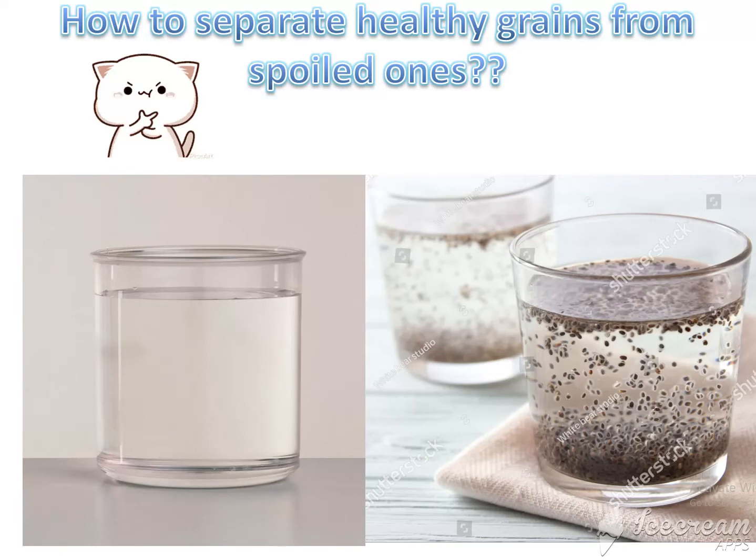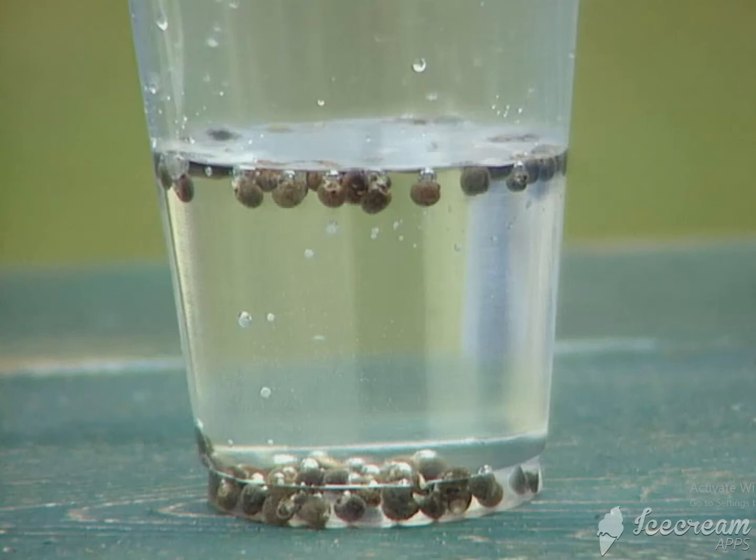This one you all know. First, take one small beaker, depending upon the quantity of the seeds. Fill the beaker with water, and put the seeds into the water. The healthy seeds settle down to the bottom of the beaker, and the unhealthy seeds float on the surface of the water, so that we can select the healthy seeds in this way.